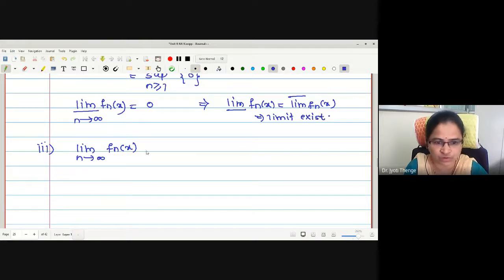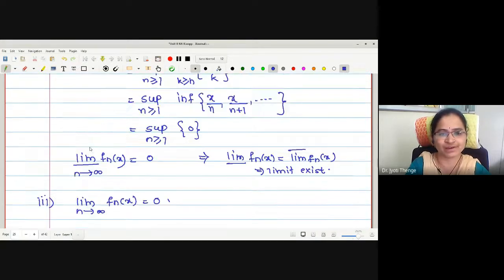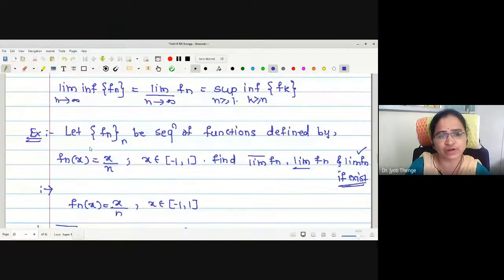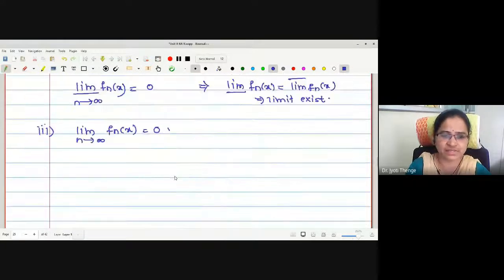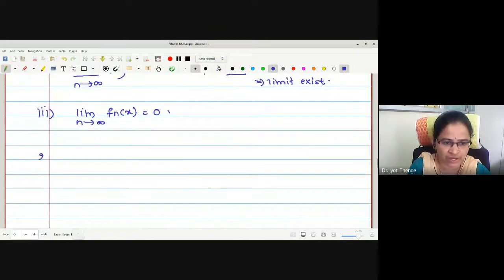And what is the value? It is 0. Correct now? Both the values exist and it is equal to the limiting value of the function. Understood how to find the limit inferior and superior of a sequence of functions? Okay? There are many examples you can try. I'll give you one example for homework. Okay?